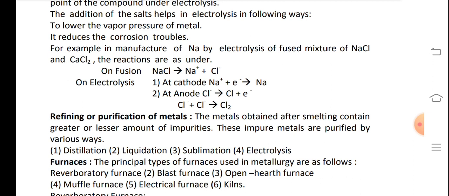Refining or purification of metals. The metals obtained after smelting contain greater or lesser amounts of impurities. These impure metals are purified by various ways. First is distillation, second liquation, third sublimation, fourth electrolysis.